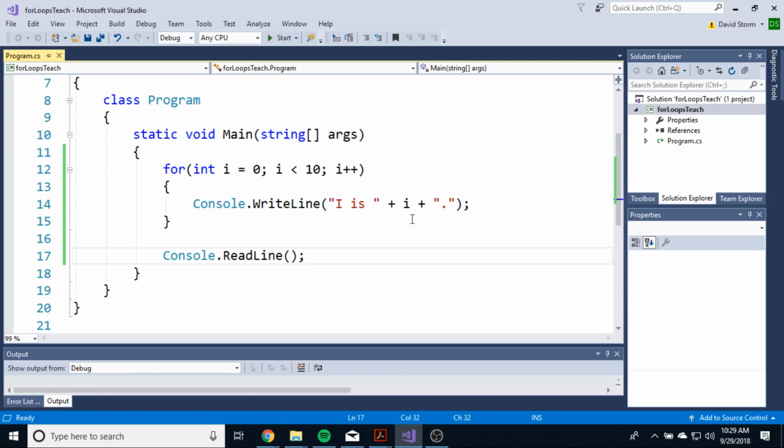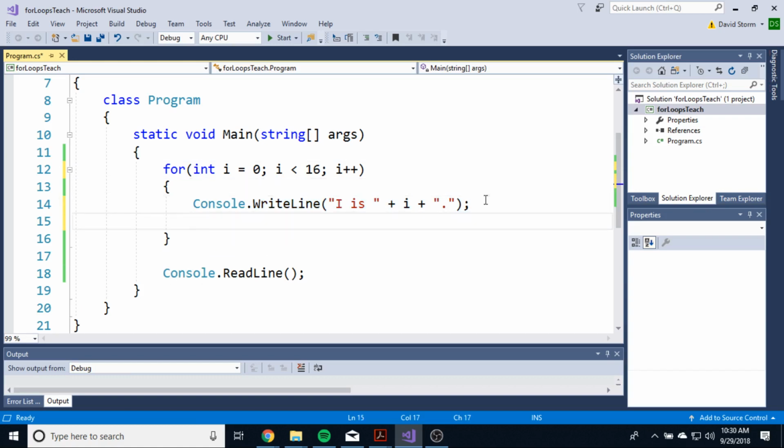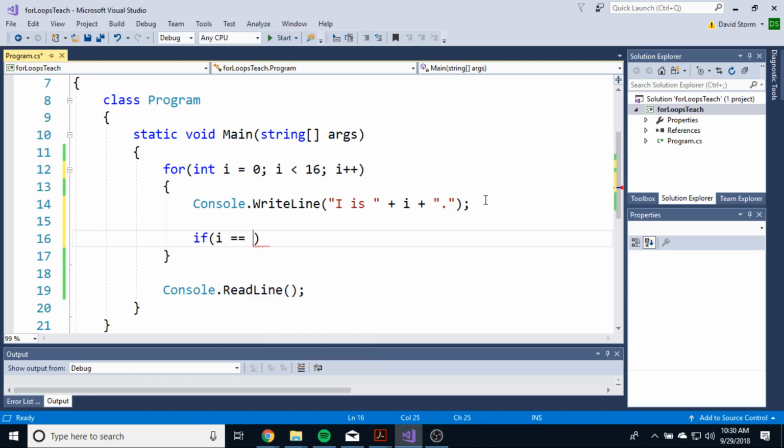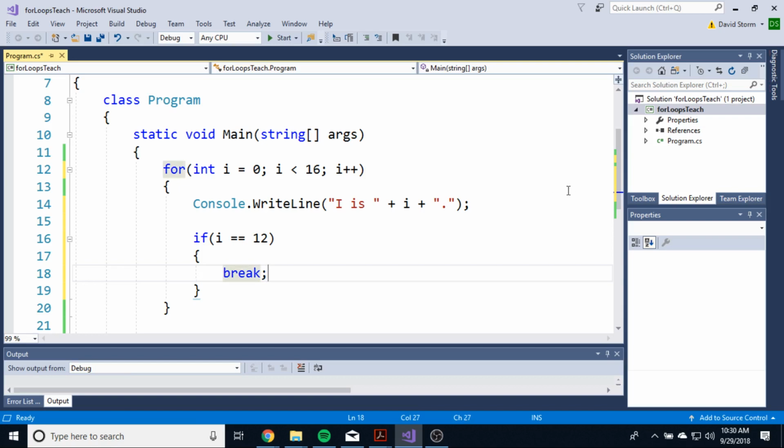So let's do a little bit more. Let's expand this a little bit. Let's go to 16, and then in here we can have an if: if i equals 12, let's say once we hit 12, we're going to break, because break statements work perfectly well inside of a for loop as well.